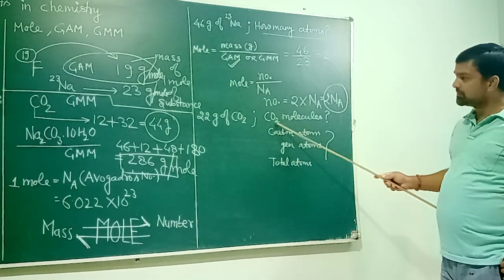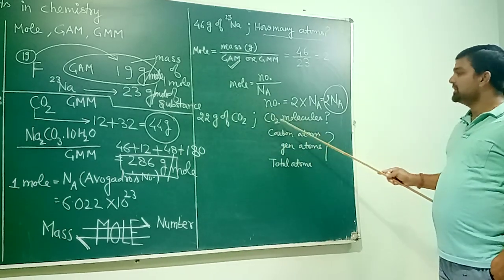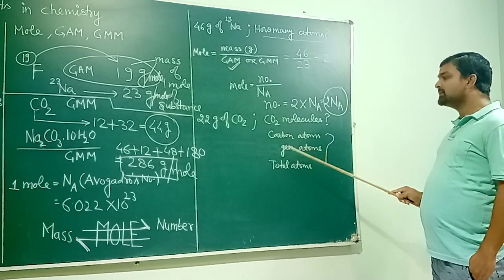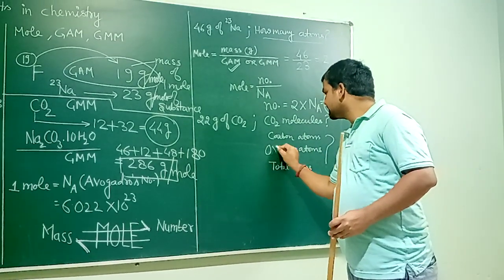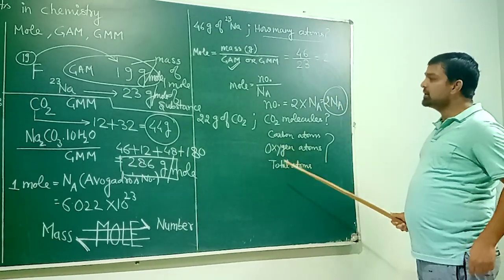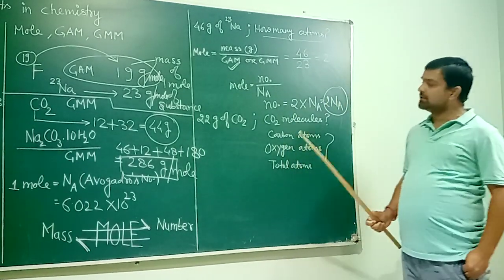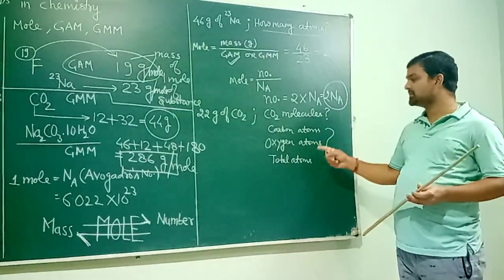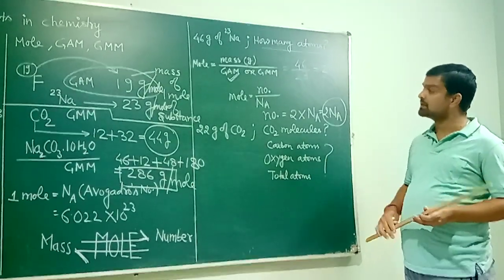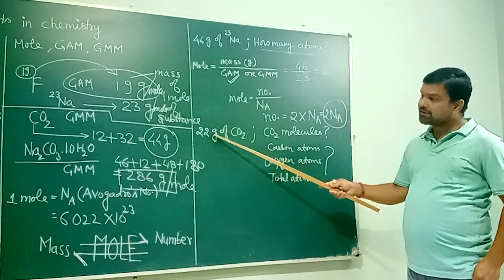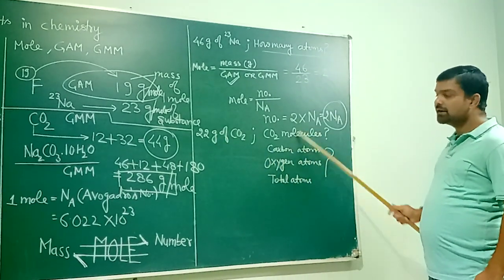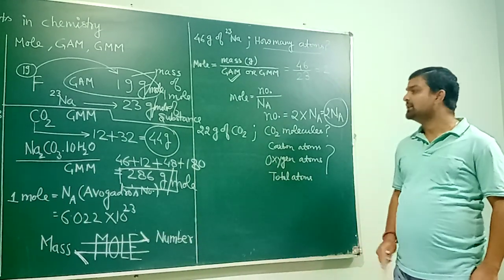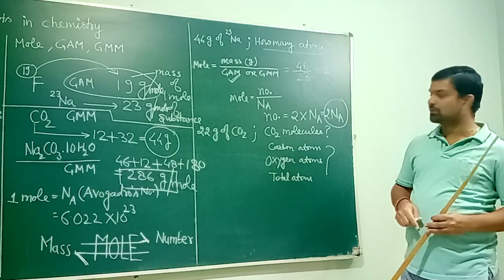Another question is now 22 gram of carbon dioxide. There are 4 parts in this question. In 22 gram of carbon dioxide, you need to calculate carbon dioxide molecules, as well as carbon atoms, oxygen atoms and total atoms. So there are 4 parts in this question. This may be a 2 marks question in your exam: CO2 molecules, carbon atoms, oxygen atoms and total atoms. Now this time 22 gram carbon dioxide. Once again you are given mass and once again you need to calculate number. So look here, mass and number are related through moles. First of all you need to find the number of moles.